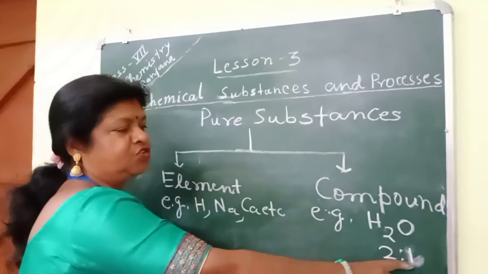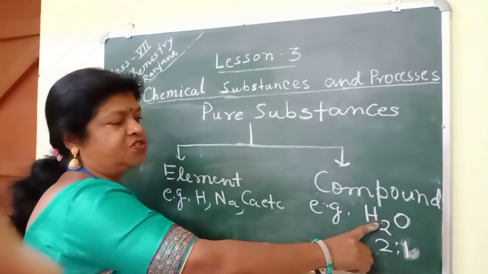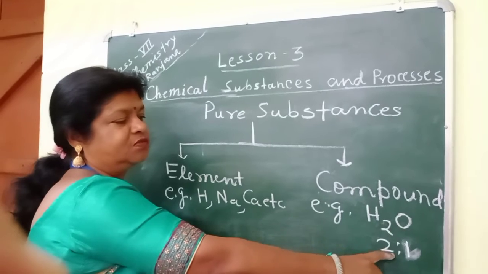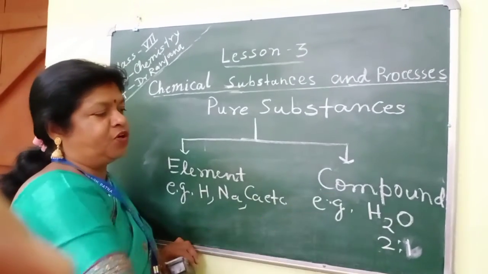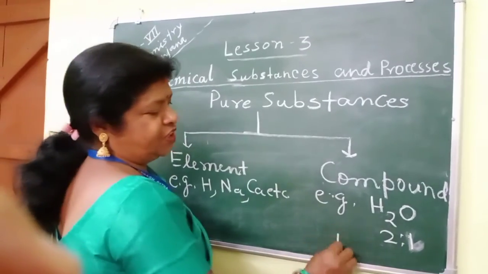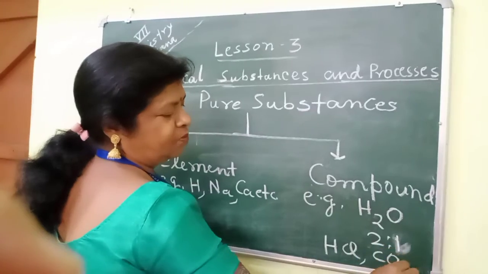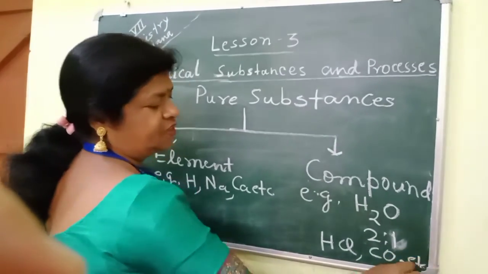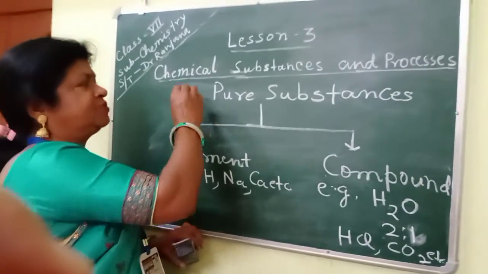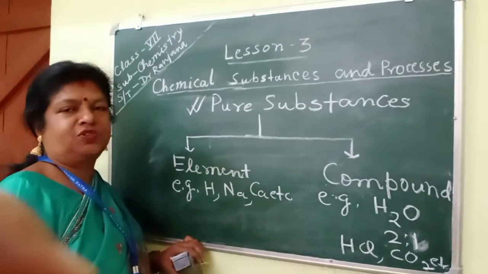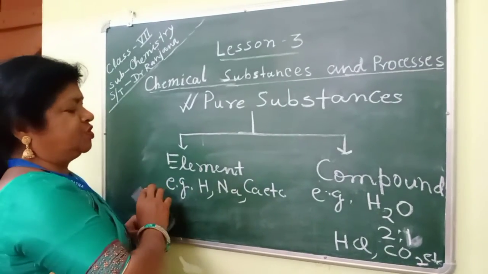So it is in the ratio of 2:1. That means it is prepared in a definite ratio, isn't it? So this is a compound. Other examples of compounds: HCl, hydrochloric acid, isn't it? CO2, carbon dioxide, etc. These are compounds. Clear, students? So pure substance we have understood. What is the other substance? Mixture. So what is a mixture? We will see.